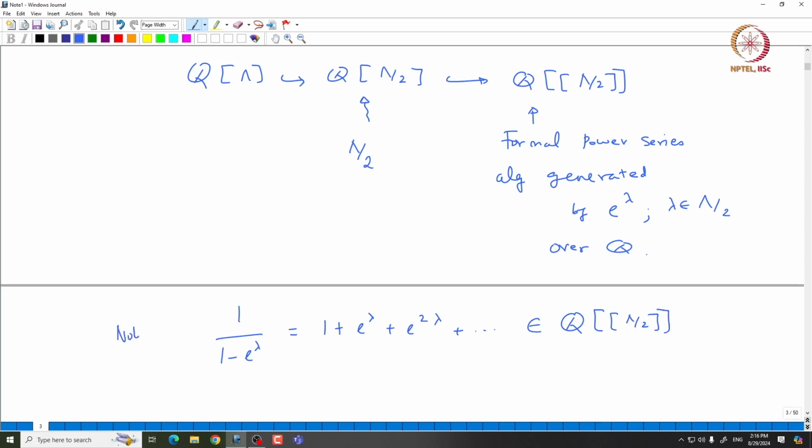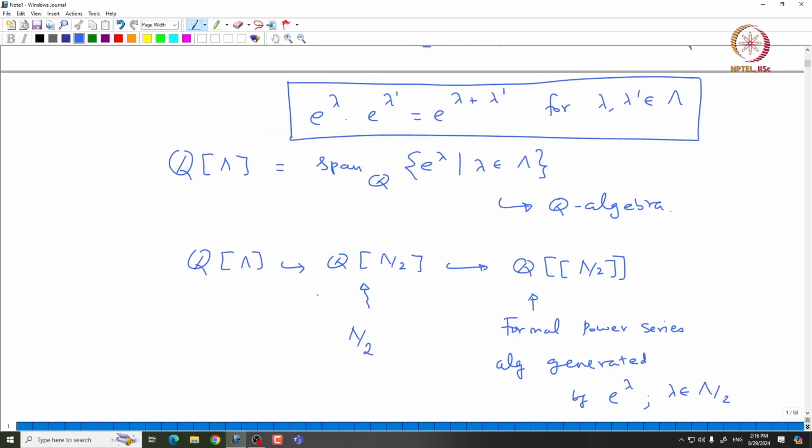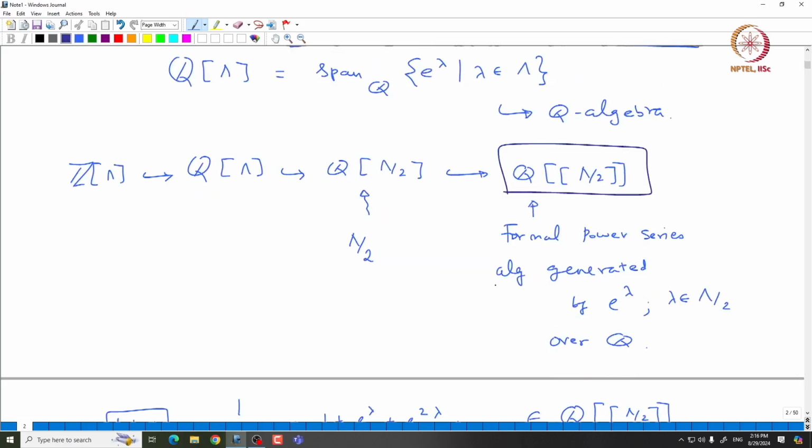This is the only thing that we need. So, we will be working in this setting. One can actually view everything happening inside Z bracket Lambda, but it will be comfortable to work with this formal power series ring or algebra. This is where we will be doing all our computations.